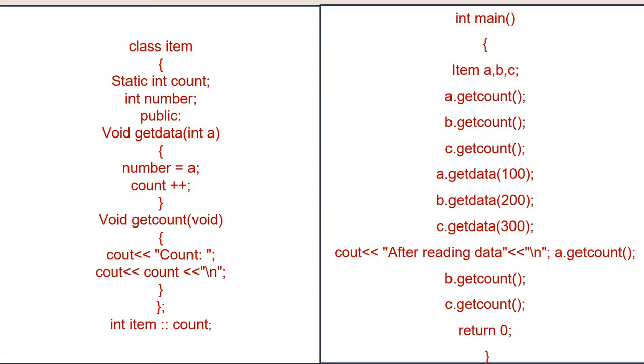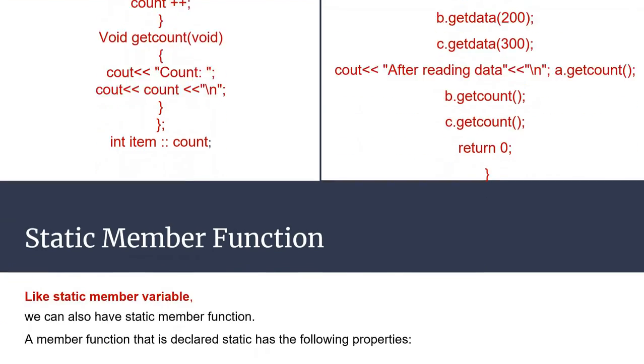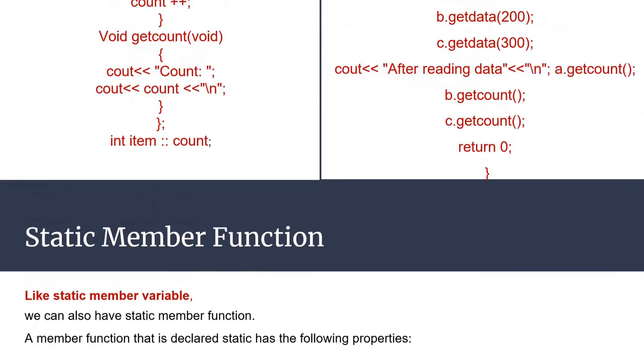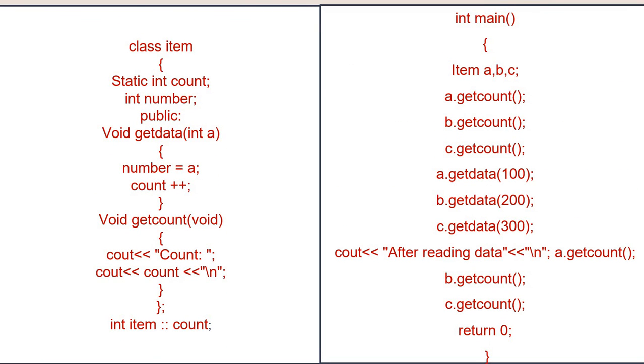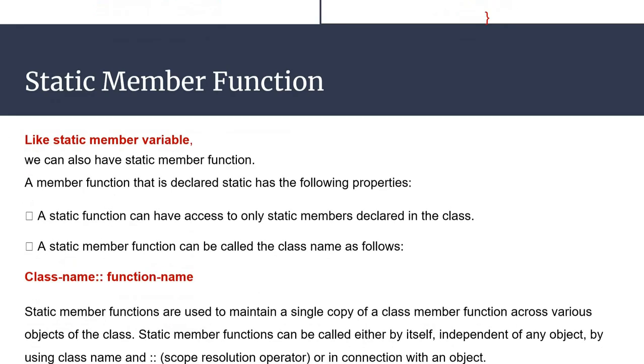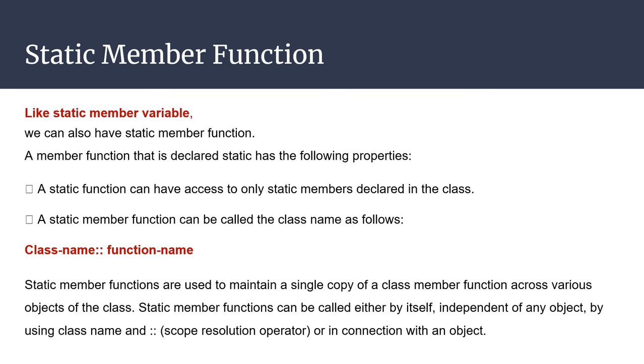This is the slide I have used with a static variable, and you can also use this program with a non-static variable, because you can see the difference between using a static variable and using a non-static variable.